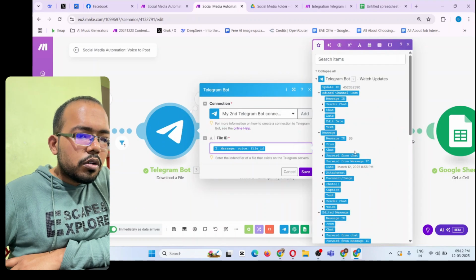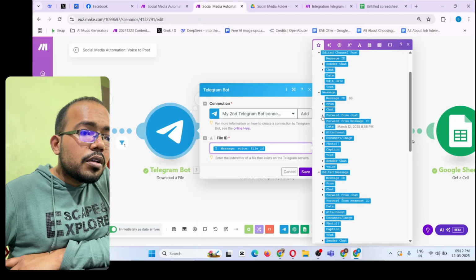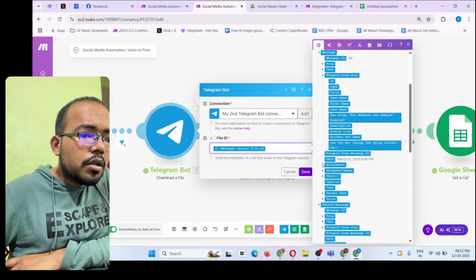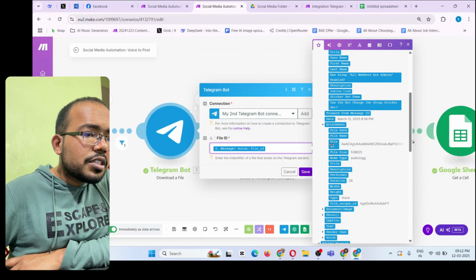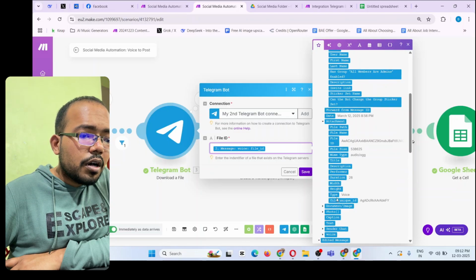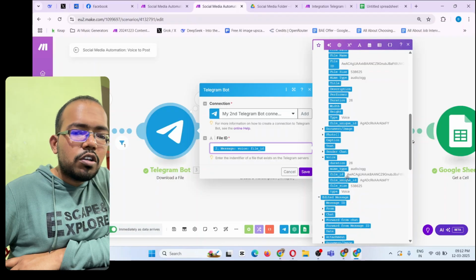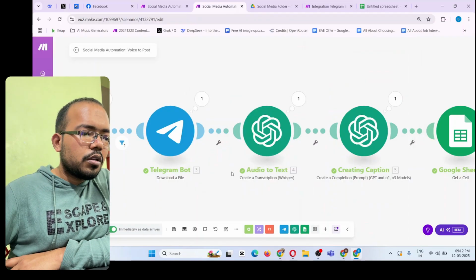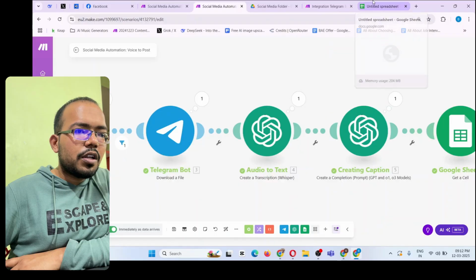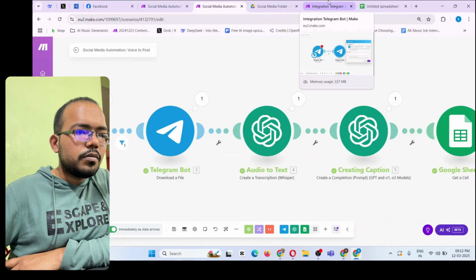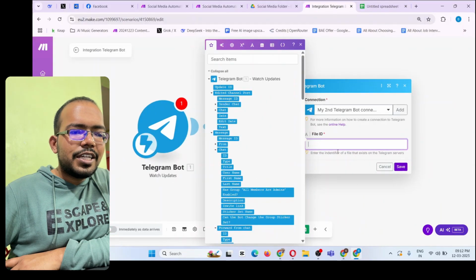Okay, so you see, this is the voice file ID. Here, voice file ID. So this is your voice file ID that you have to use. Okay, so now I will go back over here. Once you use your voice file ID, it will be done, right?